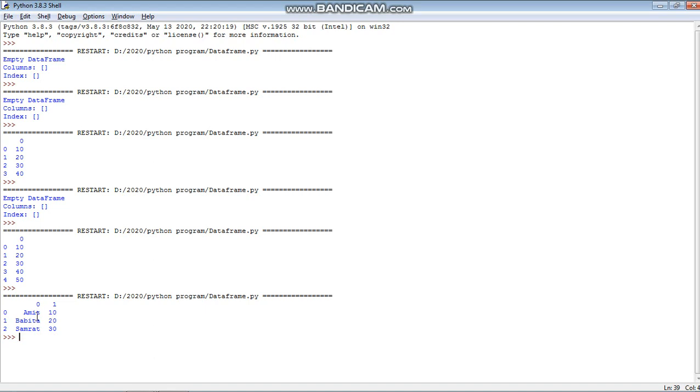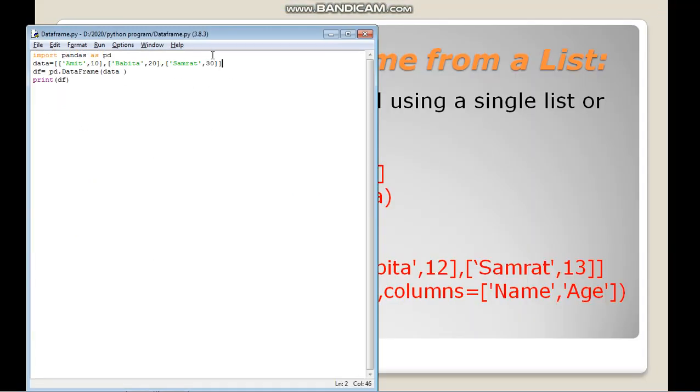Can you see here? It has two columns now: Amit 10, Babita 20, Samrat 30. Now what if I want to give different names for these columns? For this I will just change the code here.